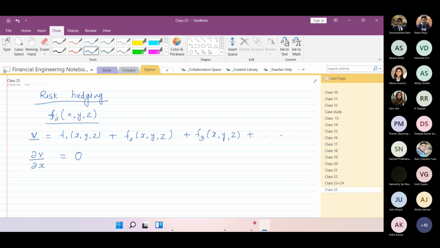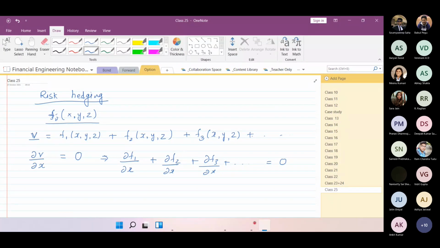Are you getting my point? Yes or no? All of you, please respond. Yes, sir. So what does this mean? I'm not writing all of it, you can understand. The partial derivatives of F1, F2, F3, all with respect to X, the sum should give me the value equal to 0. Correct?